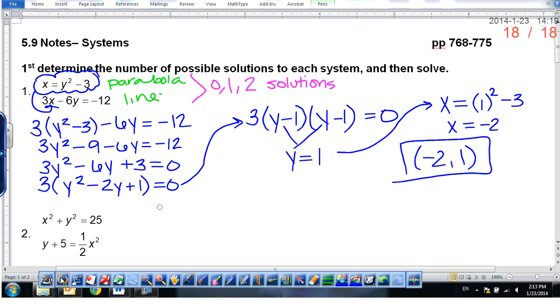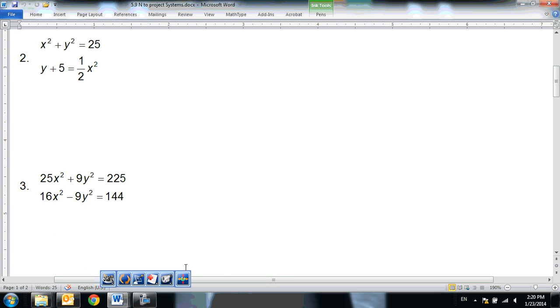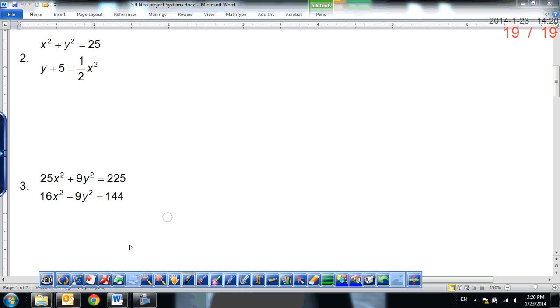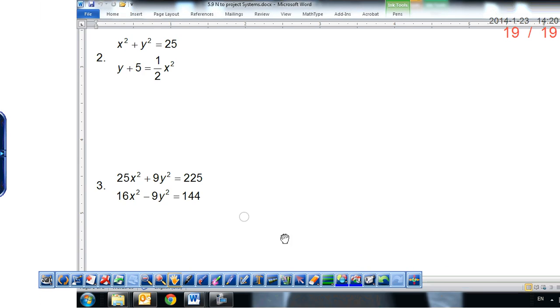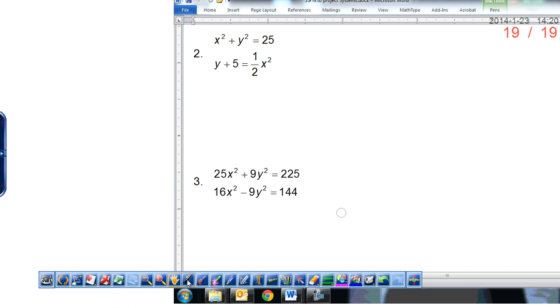Okay, let's look at number 2. x squared plus y squared equals 25, and y plus 5 equals 1/2 x squared. So what is our top equation? A circle. Good. How do we know?